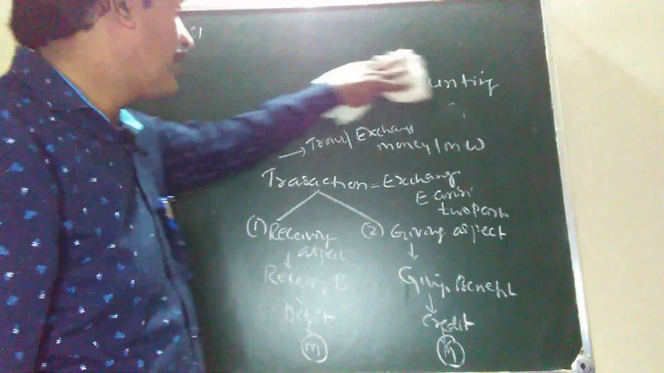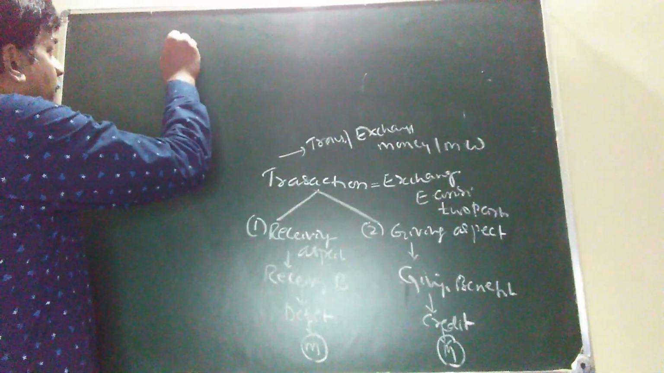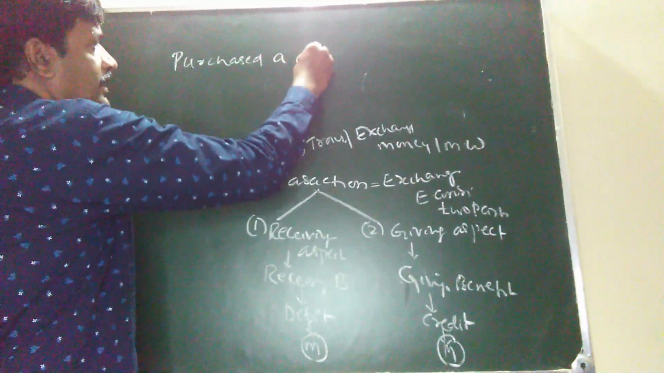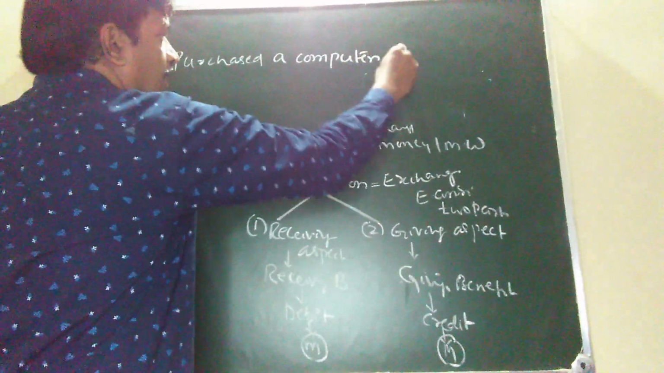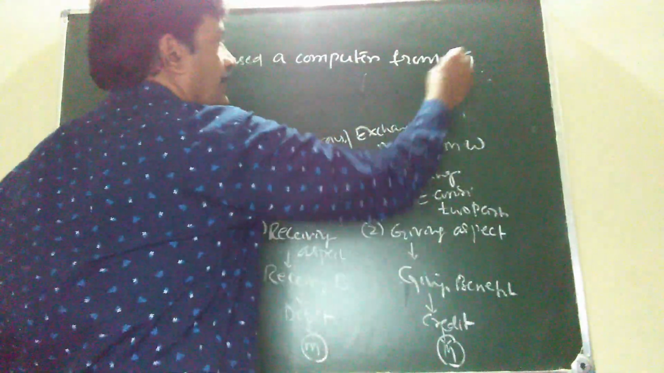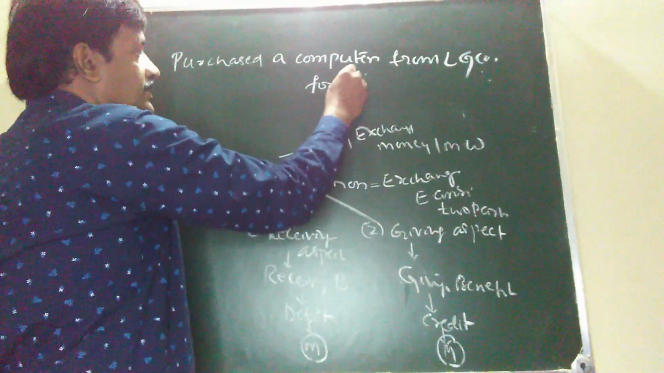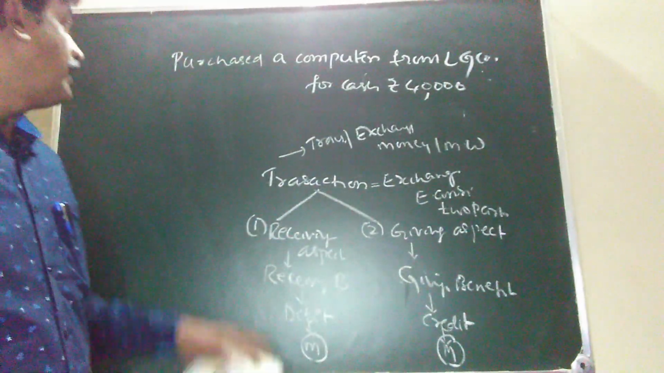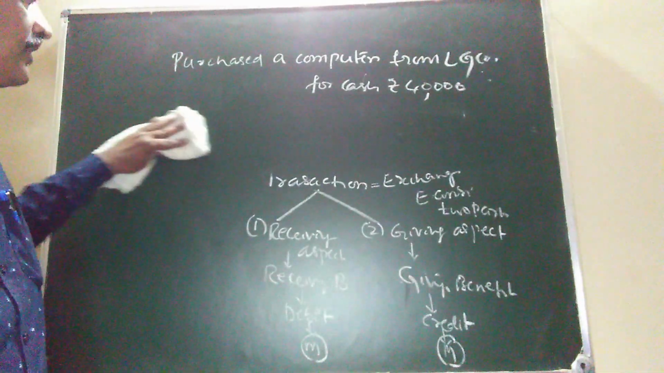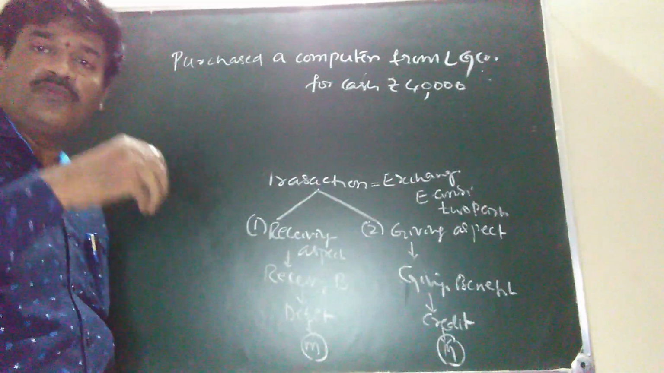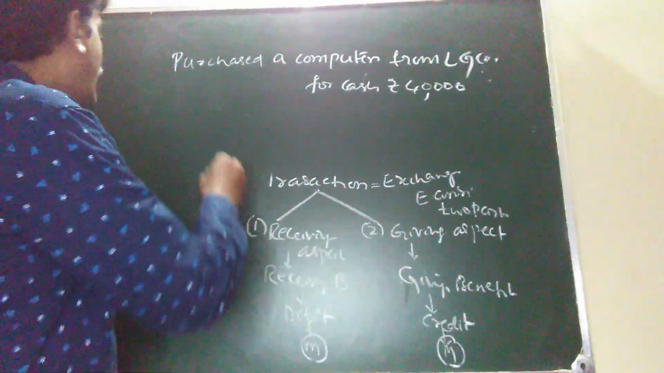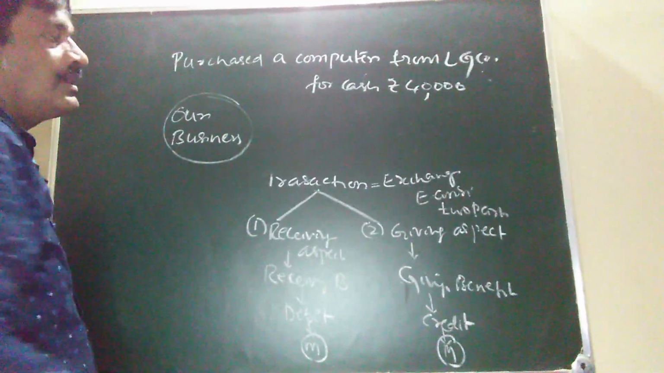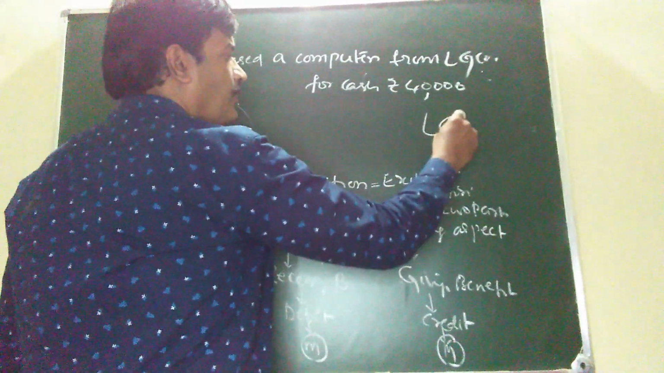Now I am going to explain what is transaction practically. Take the example: purchased a computer from LG company for cash rupees 40,000. In this transaction, in this sentence, how many parties are involved? Two parties are involved. Our business and LG company. Two parties are there.